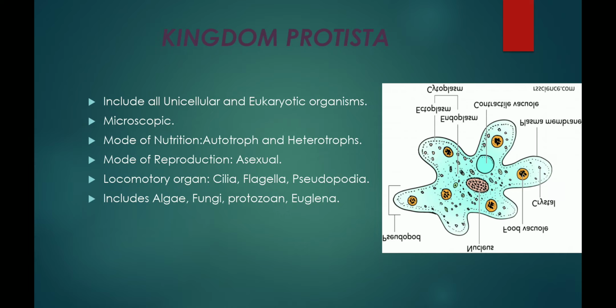Now basically the kingdom Protista is classified into different types, that is plant-like Protista, animal-like Protista, fungi-like Protista, euglenoids and dinoflagellates. First of all we will discuss plant-like Protista. They are also called chrysophytes, and they are also commonly termed phytoplanktons. They are microscopic and mostly photosynthetic because they are plant-like.